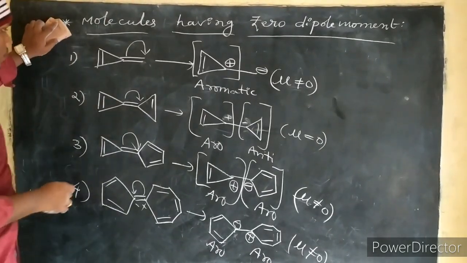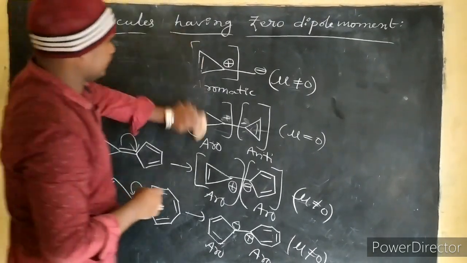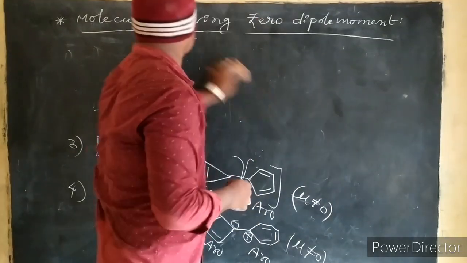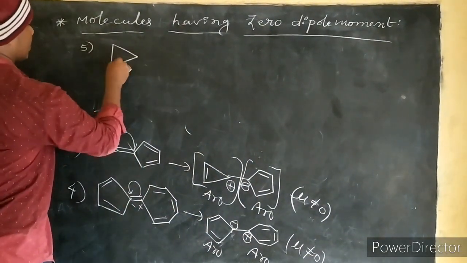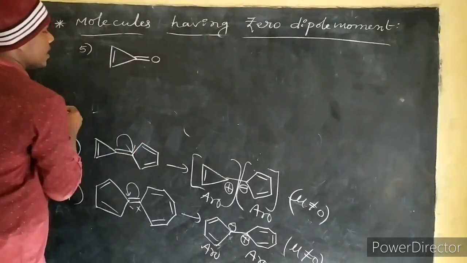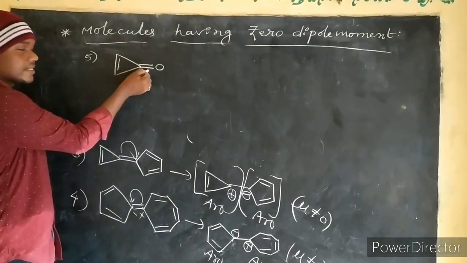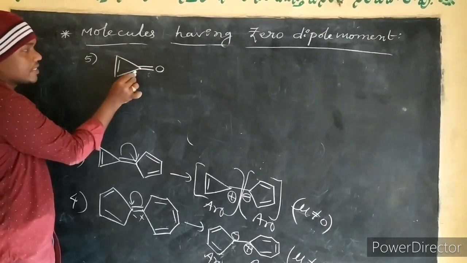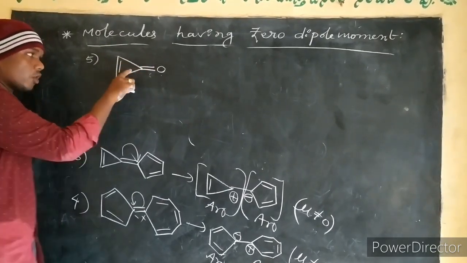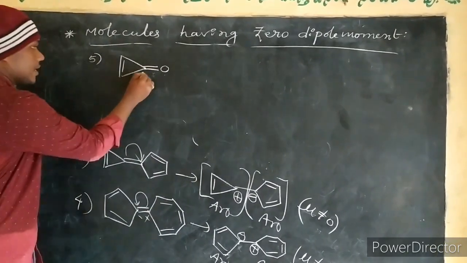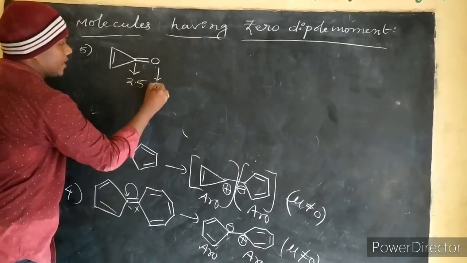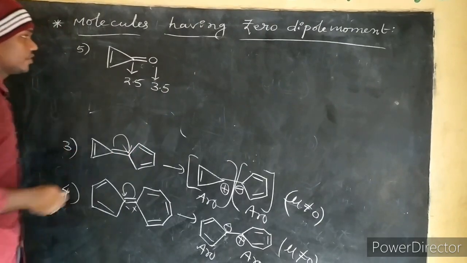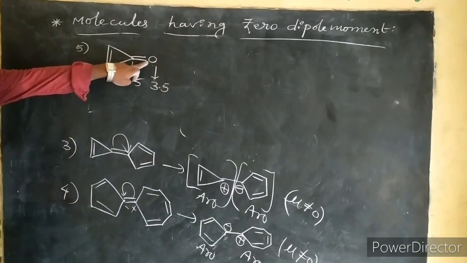Some other examples also, I am going to give. Now fifth example, double bond group. Here we know that this is the carbonyl, keto functional group, this is carbon, this is oxygen. Carbon has electronegativity 2.5 and oxygen has electronegativity 3.5. Which one is the most electronegative? Oxygen is the most electronegative.